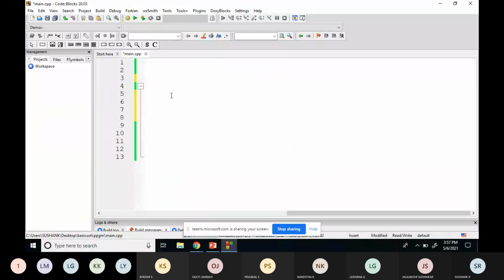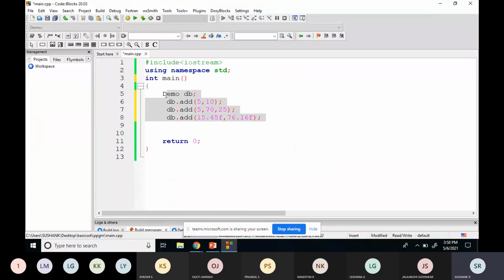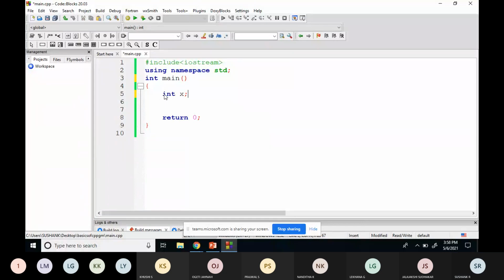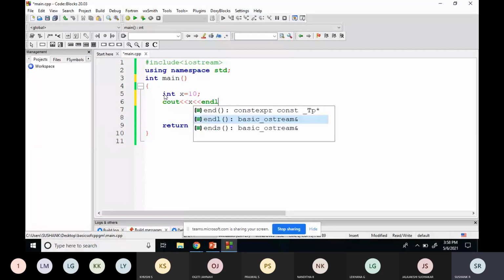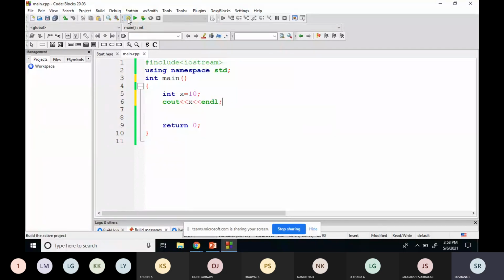I'll create one variable called x, and for that variable x I'm giving the value 10. Then I'll print it with cout x, then endl. Now what will be the output if I run this? If I run this, I'll get the output as 10. It is taking some time. We'll check.